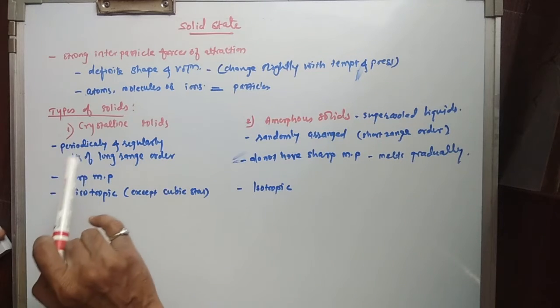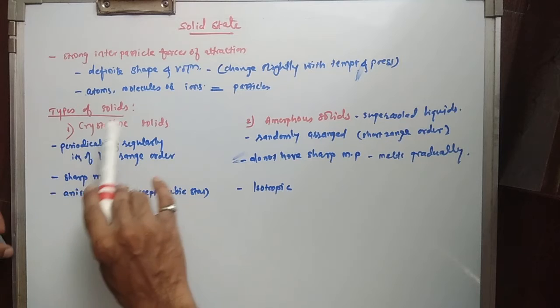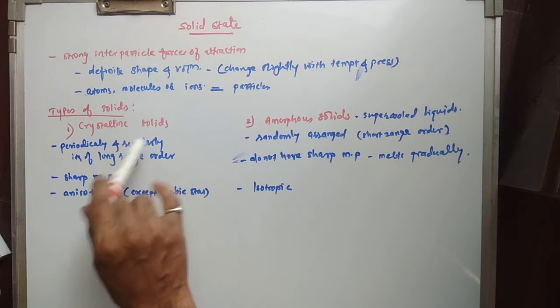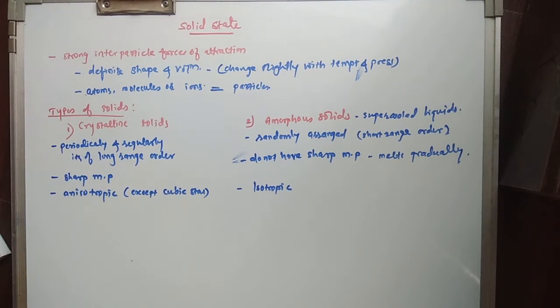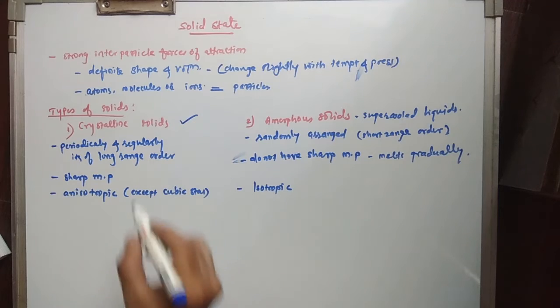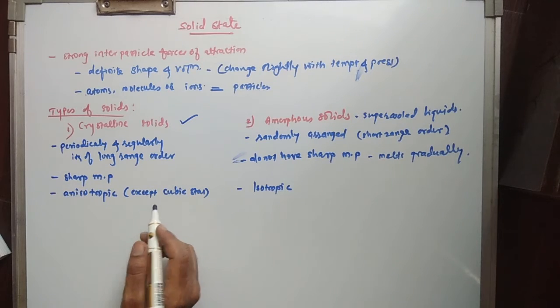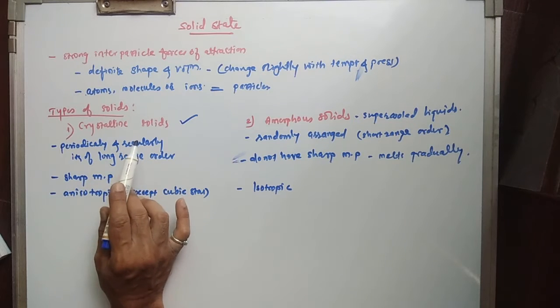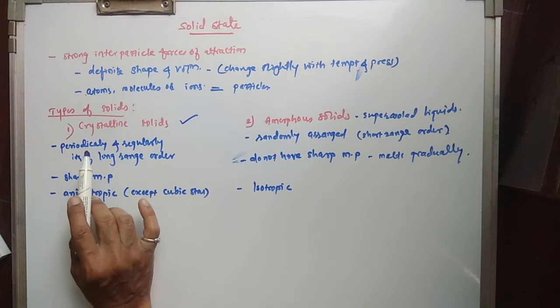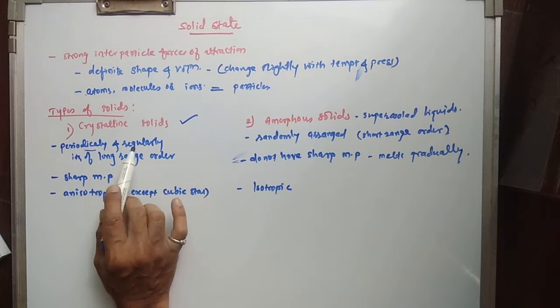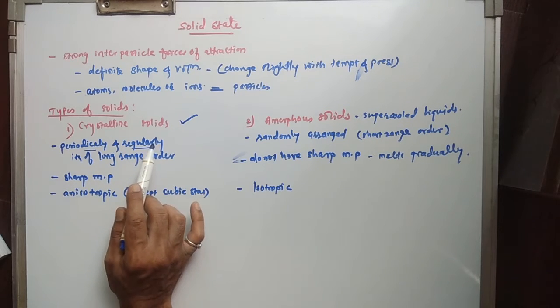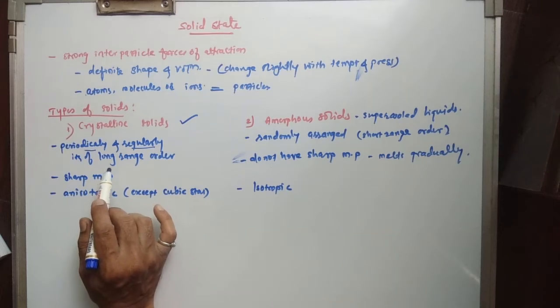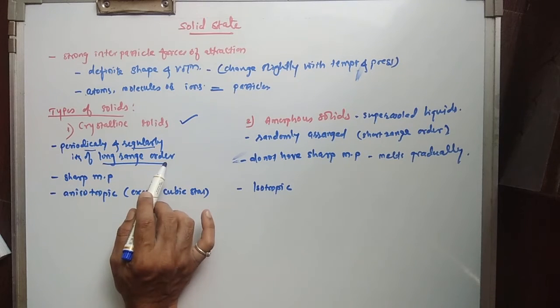Okay, now classification of solids. The solids are basically classified into two categories, that is crystalline solid and amorphous solid. Let us see the characteristics of the crystalline solids. In crystalline solids, the constituent particles are arranged periodically and regularly, and the arrangement of the particles is of long range order.